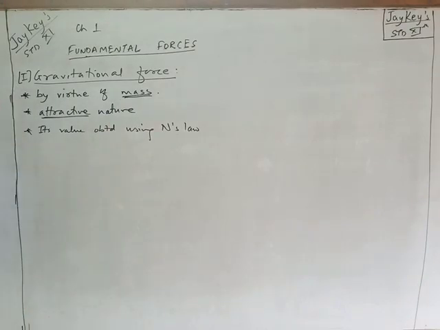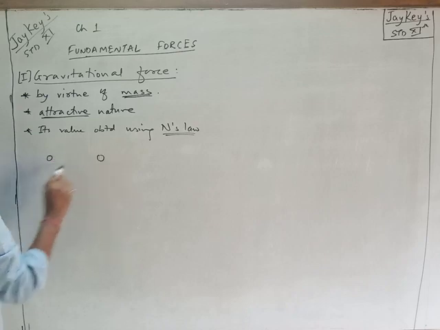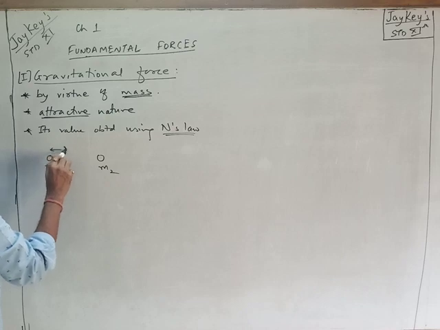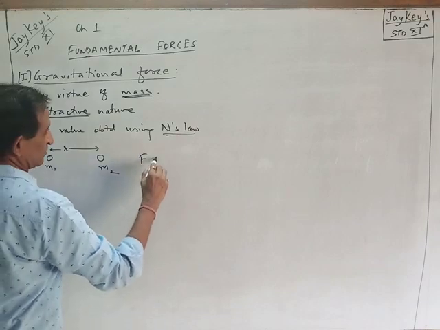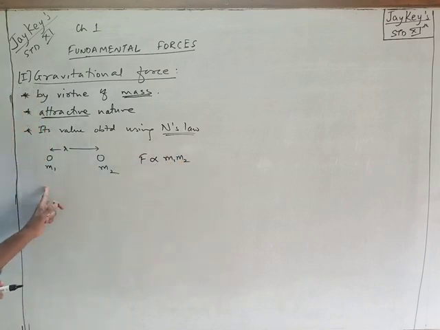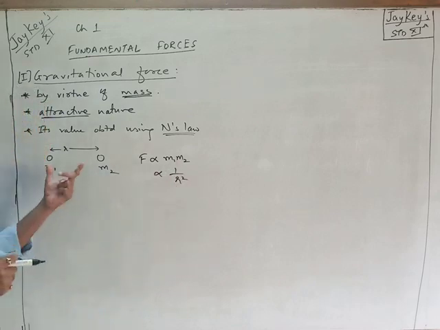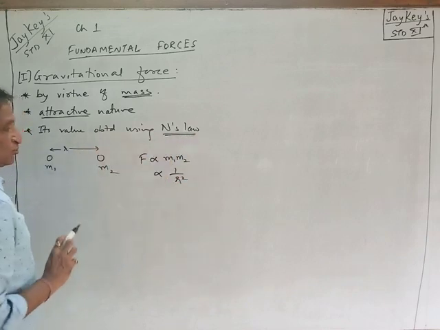You have studied this law in 7th or 8th standard. Let's recollect it. Suppose there are two particles, one has mass m1, another has mass m2, and the distance between them is r. Then the force of gravitational attraction between the two is directly proportional to the product of their masses and inversely proportional to the square of the distance between them. This is the statement of Newton's law.